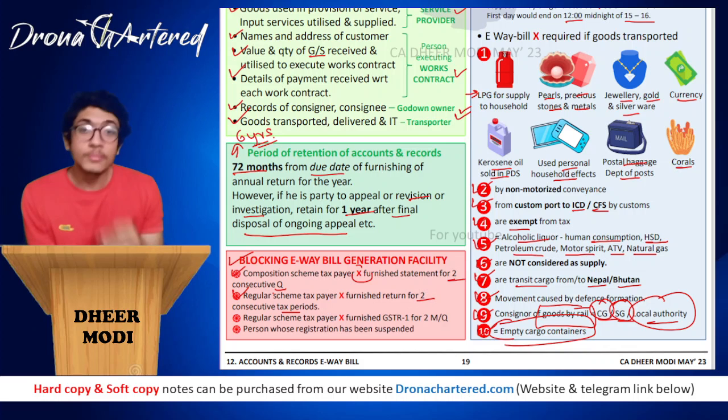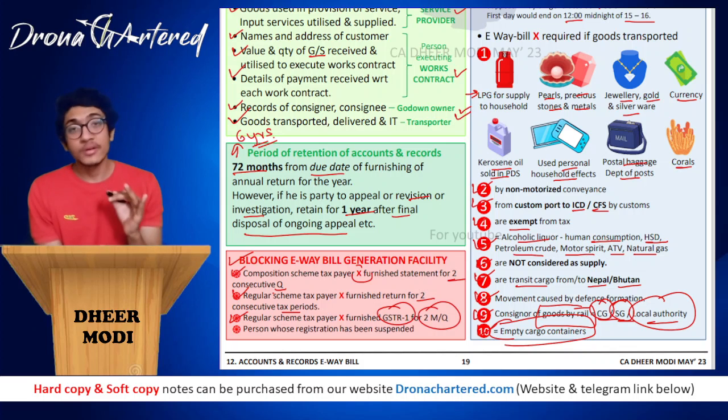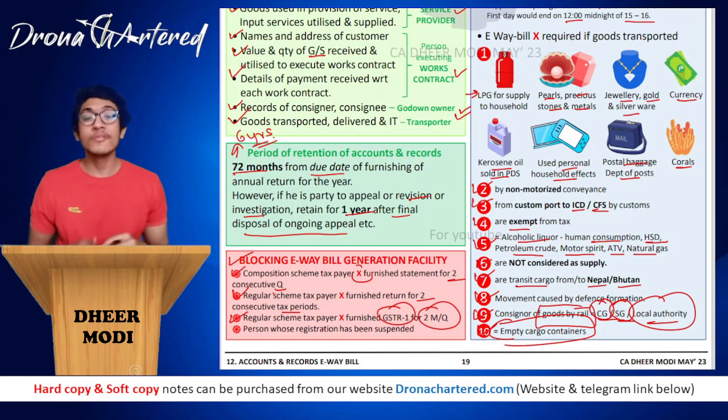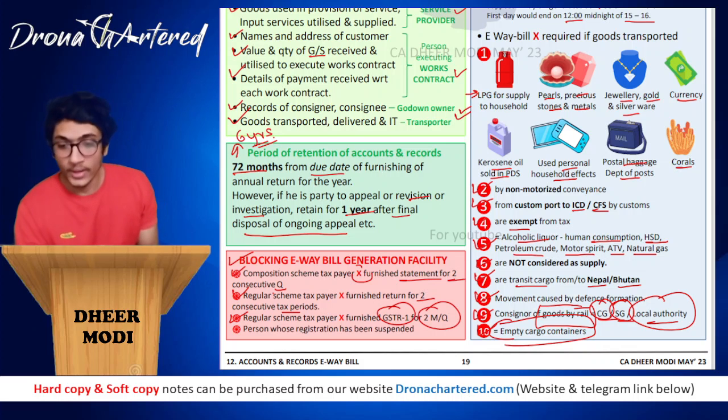So for your composition scheme it is 2 consecutive quarters, for your regular it is 2 consecutive tax periods. If any regular scheme taxpayer has not furnished GSTR 1 for 2 months or quarters, whichever he has taken, either quarterly or monthly filing, if he has not done it for 2 consecutive periods, then it is blocked. Over here it is furnished statements, and over here it is furnished GSTR 1.